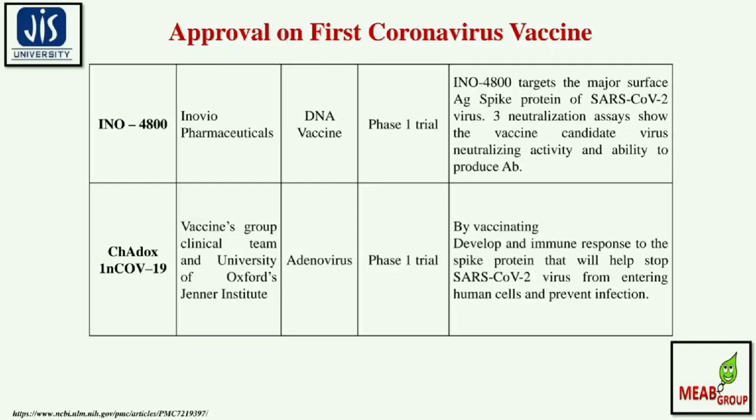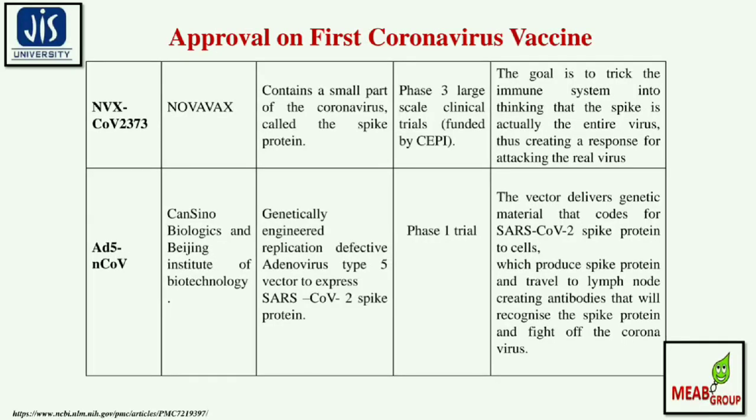Then the next one is ChAdOx1 nCoV-19. The developers are the Vaccines Group Clinical Team at the University of Oxford and the Jenner Institute. It is an adenovirus-type vaccine currently in phase 1 trial, developing an immune response to the spike protein that will help stop the SARS-CoV-2 virus from entering human cells and prevent further infection.